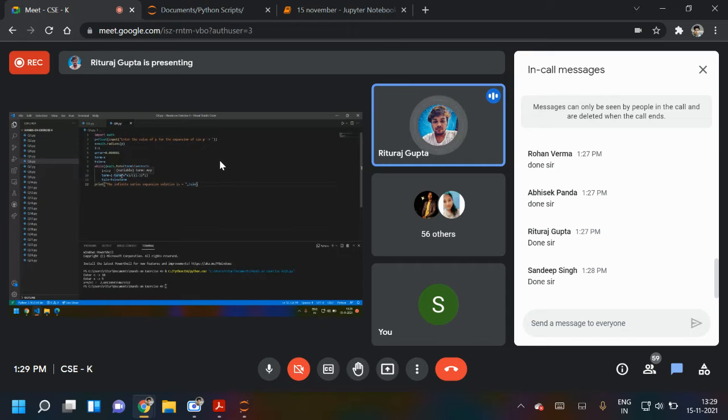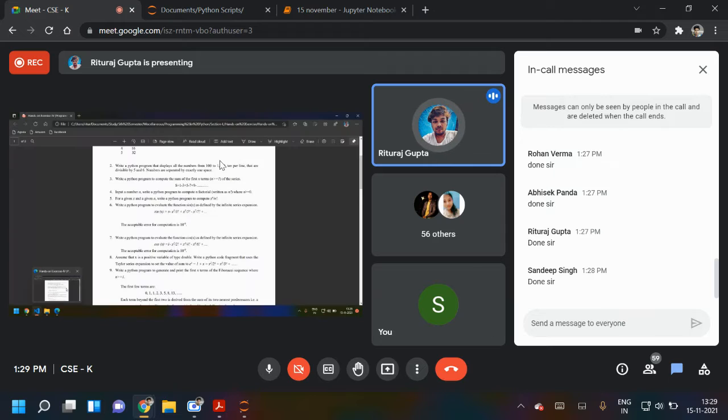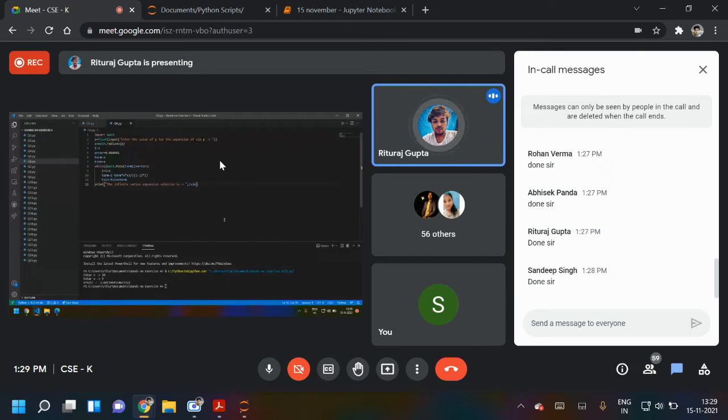It is multiplied each time by x square and divided by the factorial numbers. Previously it was 1 factorial, then 2 factorial, so we multiply by the next numbers again and again for the odd positions: first 2 into 3, then 4 into 5, and another time 6 into 7. So this part calculates the factorial, this multiplies the x square part, and this minus changes the sign every time.